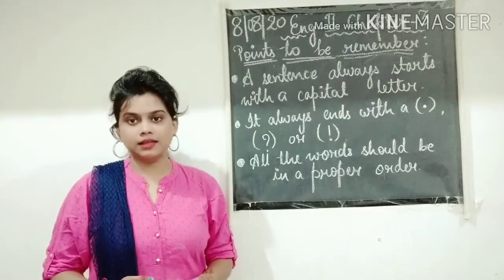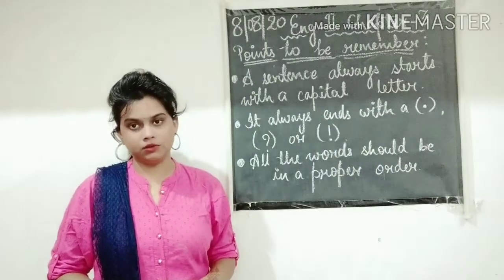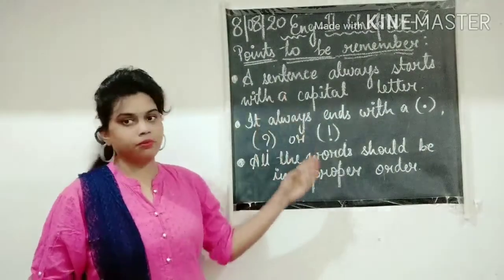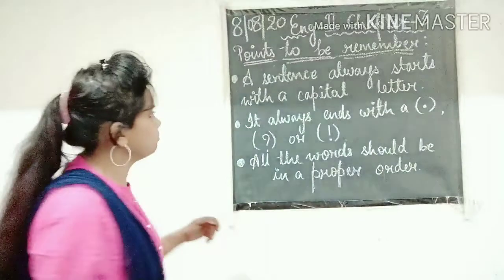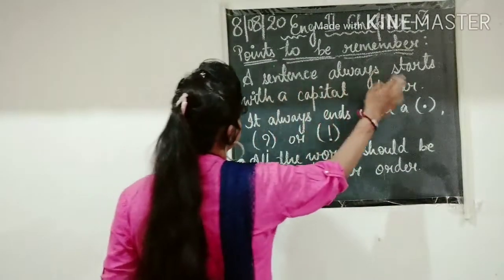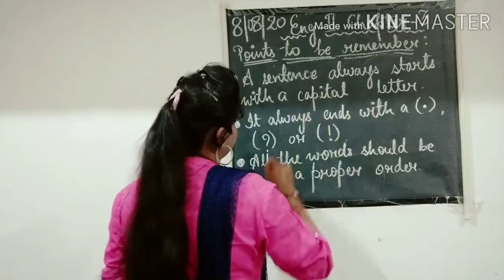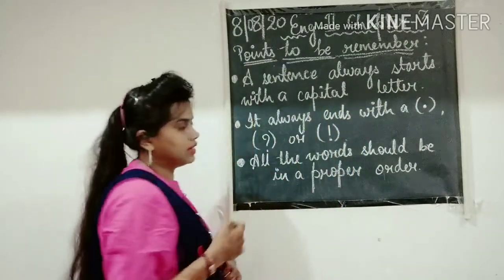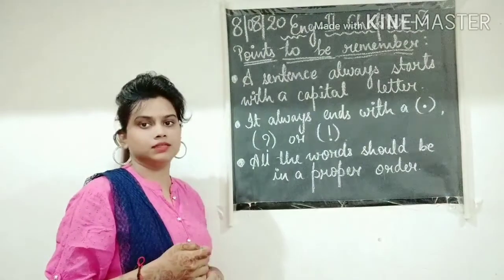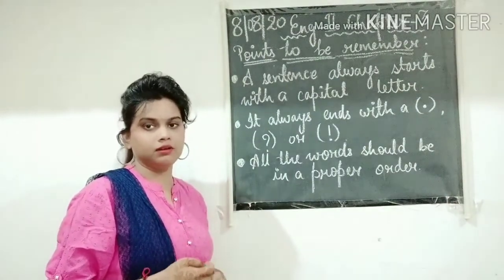While making a sentence, you need to keep some points in your mind. These are the points I have written here. First, a sentence always starts with a capital letter. That means the first letter of the sentence should be a capital letter.